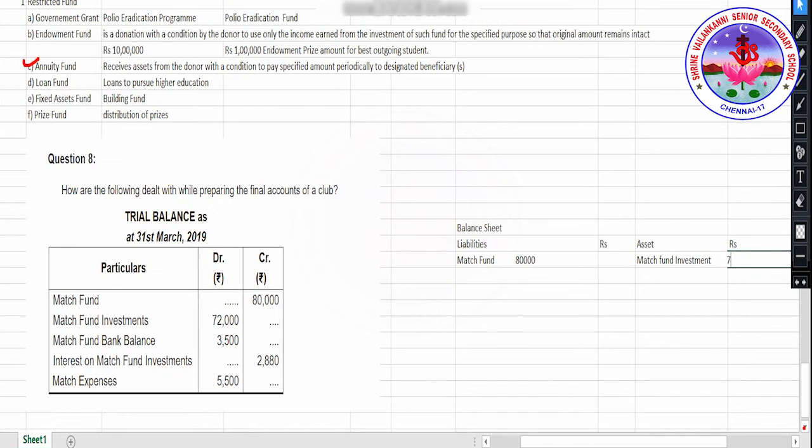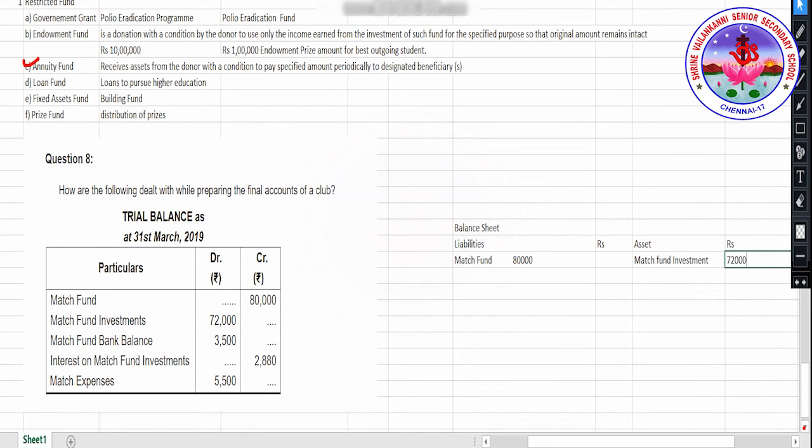The amount is 72,000. Then you have match fund bank balance on the asset side again. How much is that bank balance? 3,500. I hope that this is clear.